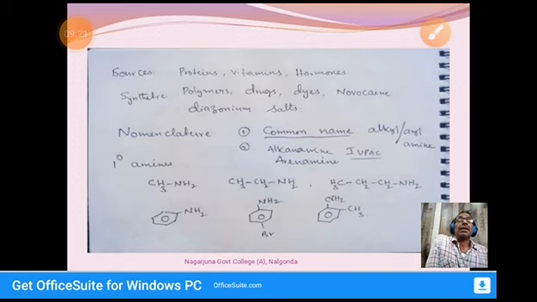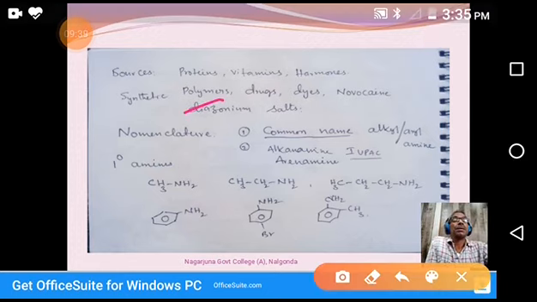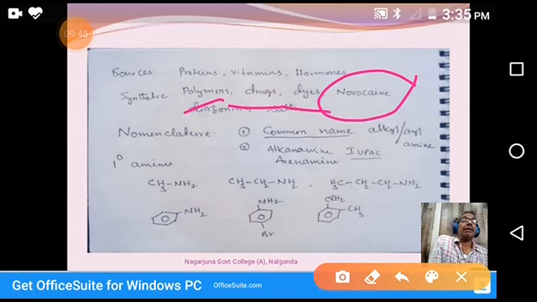Amines are generally available in nature as proteins, vitamins, and hormones. In a synthetic manner, we can use these amines in different organic compounds like polymers, drugs, dyes. Novocaine is a drug which is used in dental treatment by dentists, and diazonium salts.